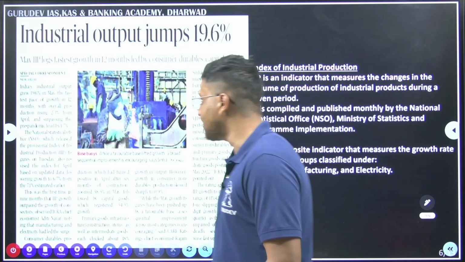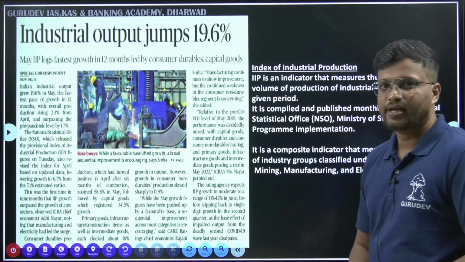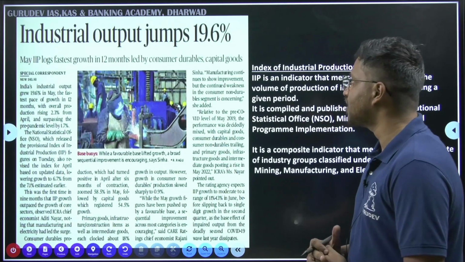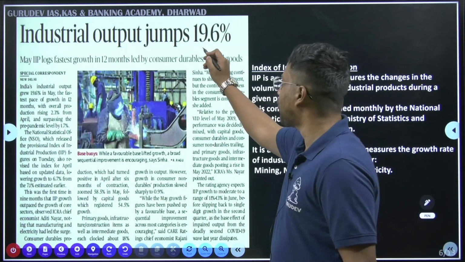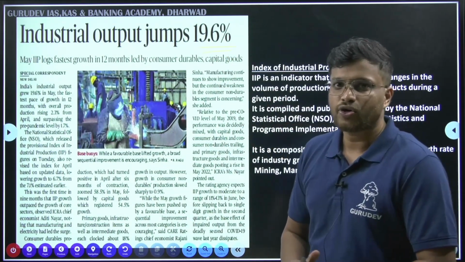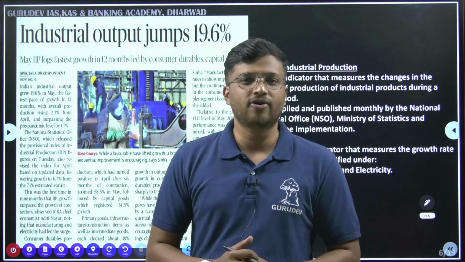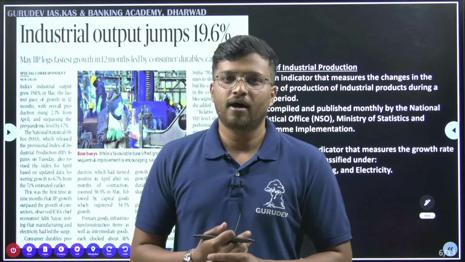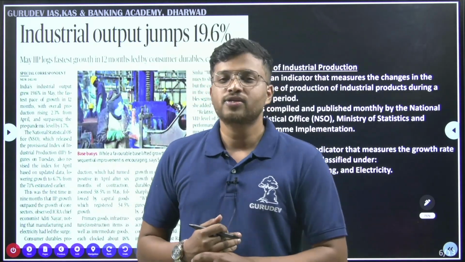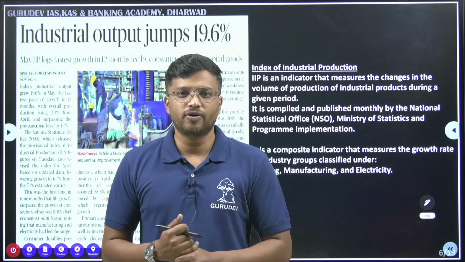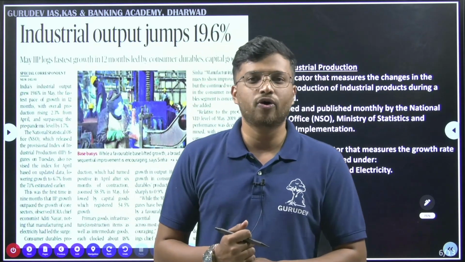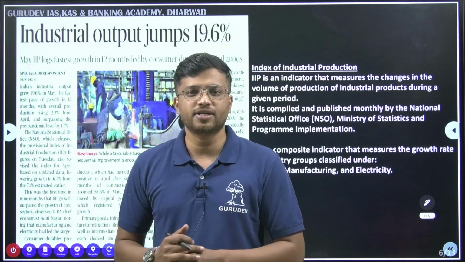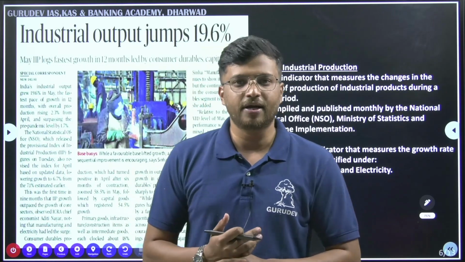Moving on to the next article. See, another important article. This is from your economic section. It says that industrial output jumps by 19.6%. Here you have to understand how we calculate industrial output, what we mean by industrial output, and what the source of the data is. Here by industrial output, we mean the growth of the industry over a month, that is how much output, how much production is being done in a particular industry.